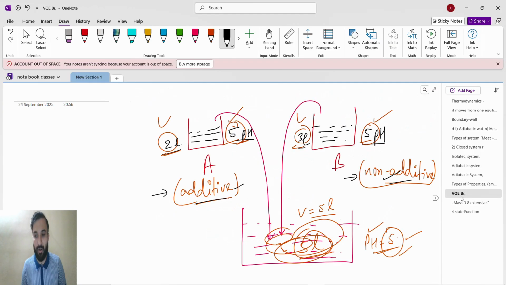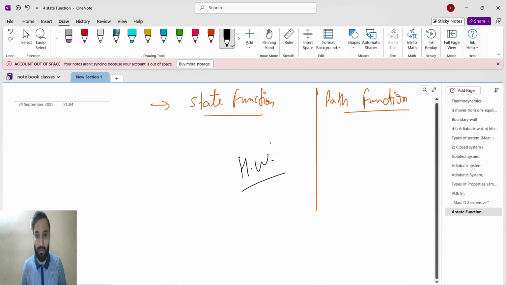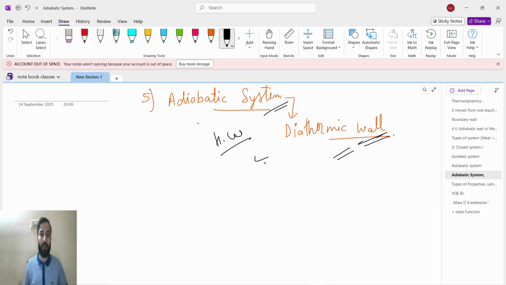Another example, you can search on Google and you will get it, so you can write. Other homework, sorry, this homework you have to explain, you just have to comment in the comment box. Next class I will first tell this homework's answer, then we will move on. So: adiabatic system and diathermic wall. What will happen to the matter, heat transfer and matter exchange?